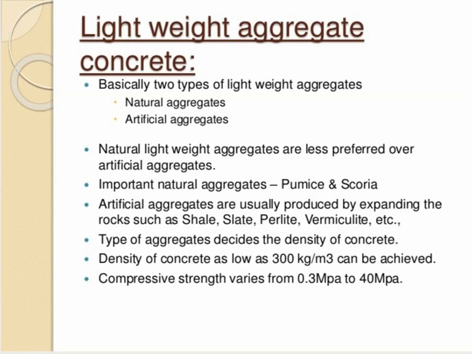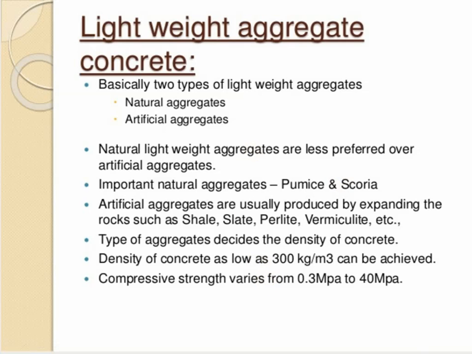The artificial aggregates are usually produced by expanding the rocks such as shale, slate, perlite, vermiculite and all. So this vermiculite is nothing but which is produced from the worms. The types of aggregates decide the density of concrete. Depending on which type of aggregate you are using, the density will vary. If it is the less weight aggregate you are using, then the density will be less.